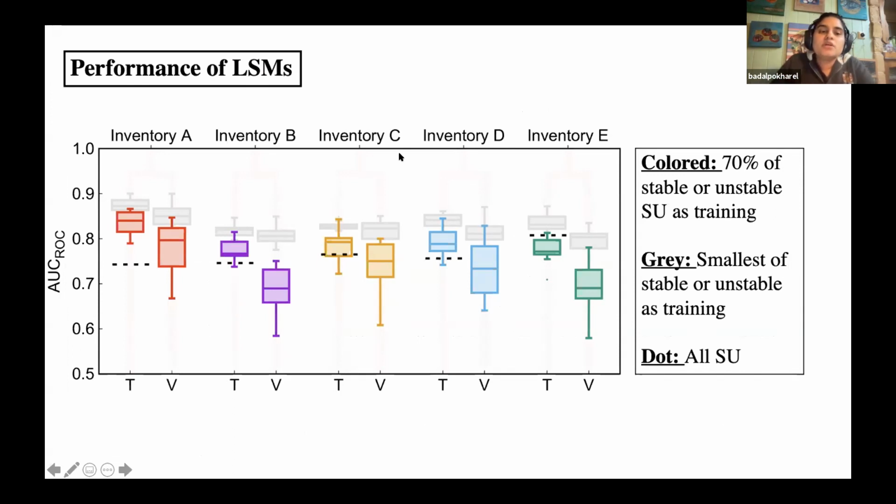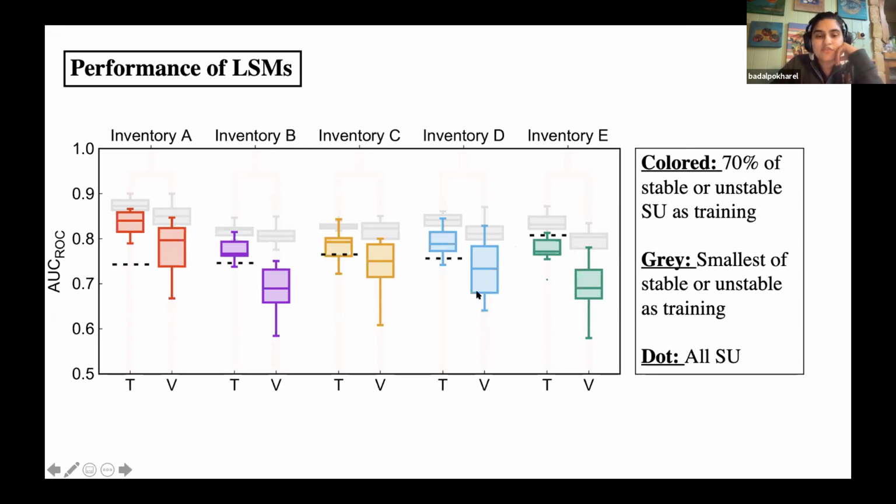The next thing we did was check the performance of the landslide susceptibility map using AUC, which is area under the curve, for different kinds of sampling techniques, because we are also looking at how sampling techniques and certain morphometric variables can influence landslide susceptibility mapping. When you see the colored boxes, it is 70% of stable or unstable slope units as training.